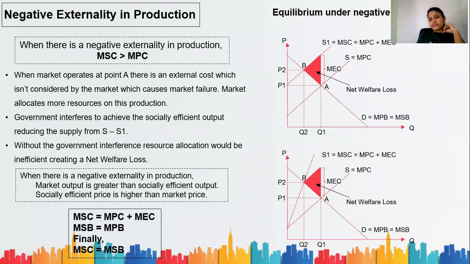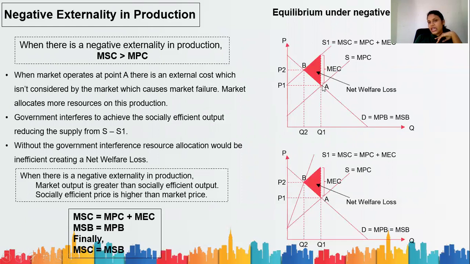Without the government interference, resource allocation would be inefficient, creating a net welfare loss. See, S1 is the ideal supply, considering all the costs. But the market allocates resources to supply the S curve. That means it has created a net welfare loss, which is represented by this triangle. So when there is a negative externality in production, market output is greater than the socially efficient output, and market price is less than the socially efficient price.